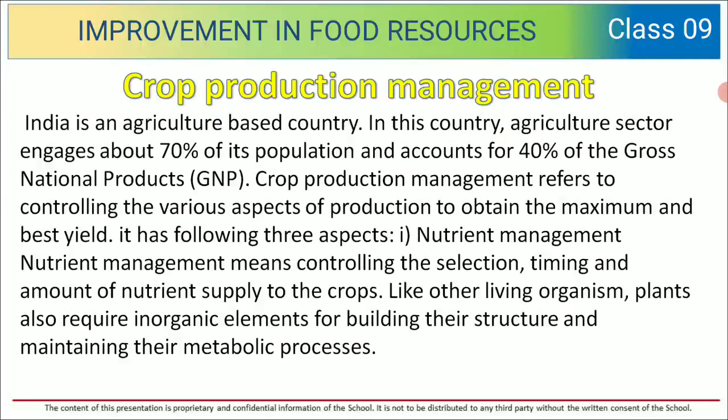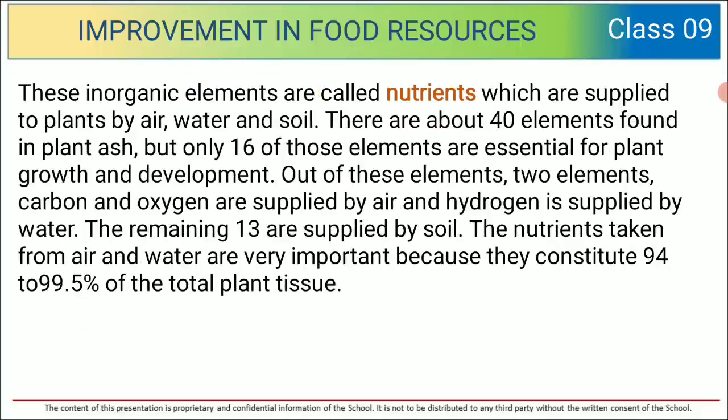It has the following three main aspects: nutrient management. Nutrient management means controlling the selection, timing, and amount of nutrients supplied to the crops. Like other living organisms, plants also require inorganic elements for building their structure and maintaining their metabolic properties. These inorganic elements are called nutrients, which are supplied to plants by air, water, and soil.